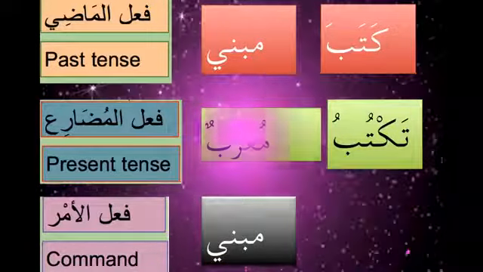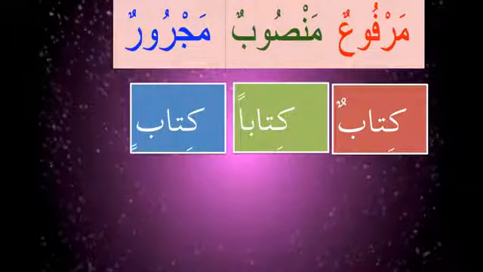So coming to what the case endings are. We don't say it's called halat of the fi'l, but moods of the fi'l. We know for nouns, when they are marfu, it is kitabun, with mansoob it's kitaban, and majroor it's kitabin.